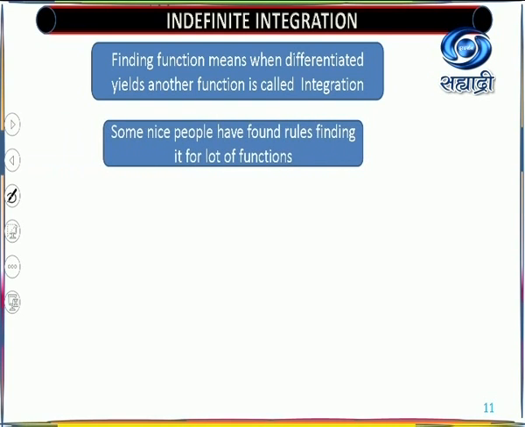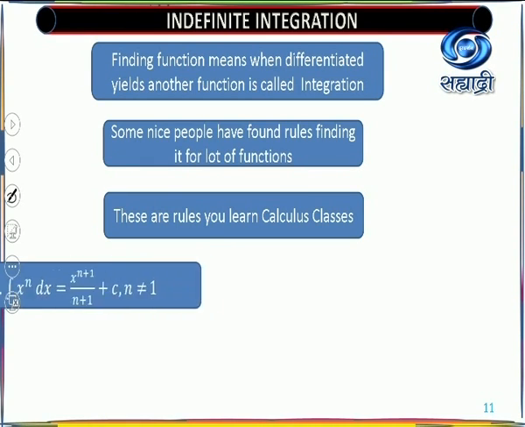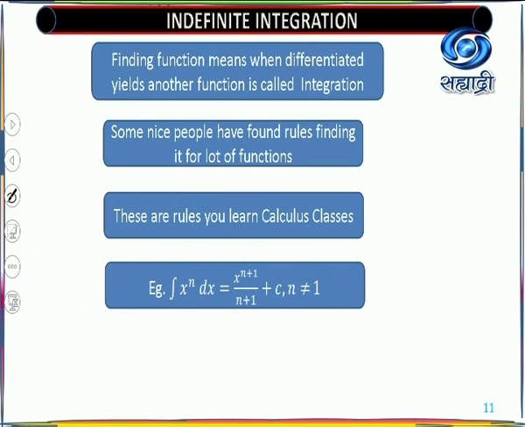So here some people have found the rules. Lots of rules are there, many of which you have studied. One rule you already studied in 11th standard is the integration of x raised to n dx, equal to x raised to n plus 1 upon n plus 1 plus the constant of integration, where n is not equal to minus 1.